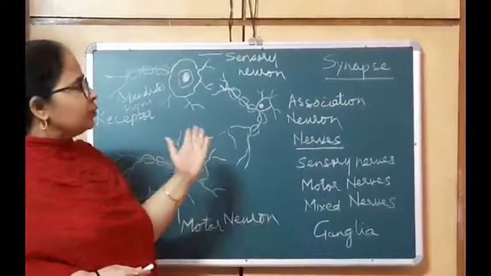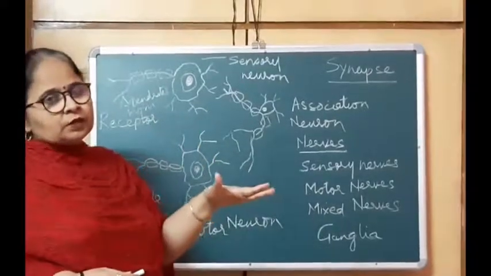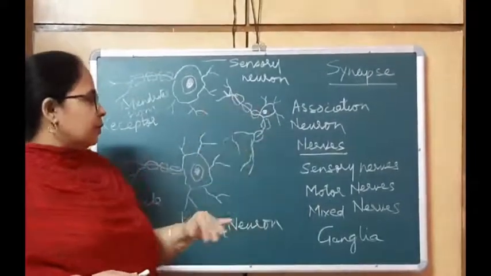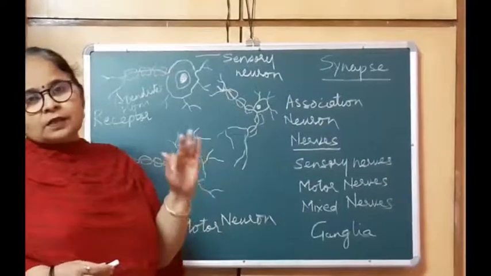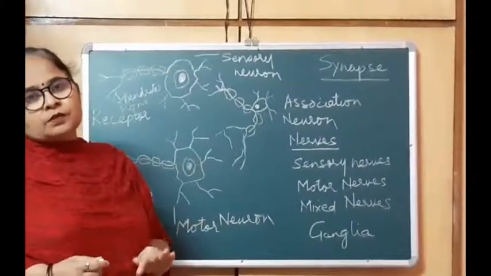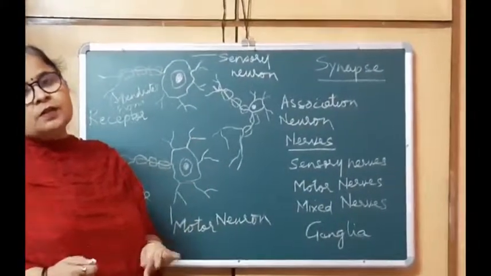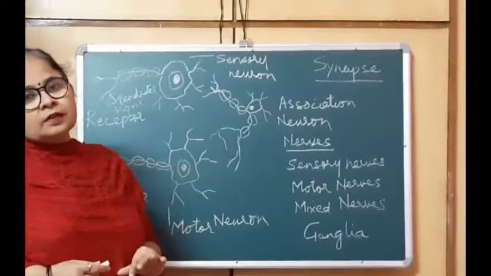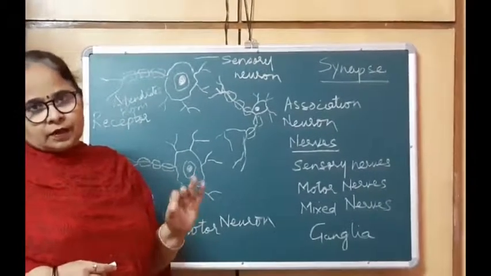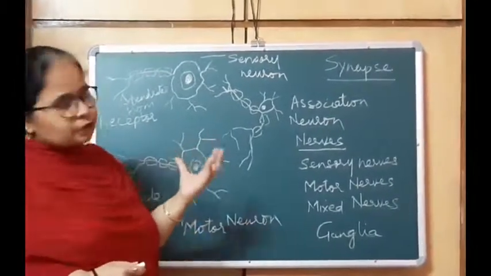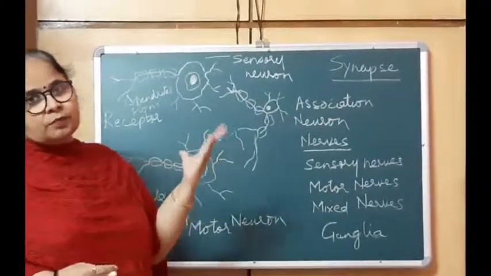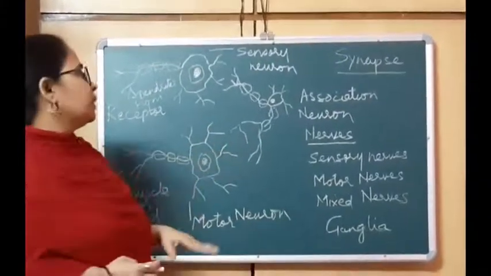From one neuron, the message goes to the other neuron through this synapse, and for that certain chemicals are also secreted to help in this process. One example is acetylcholine, which acts as a neurotransmitter to transmit the impulse from one neuron to another neuron.